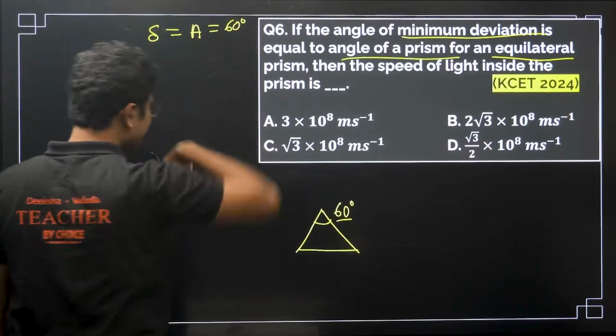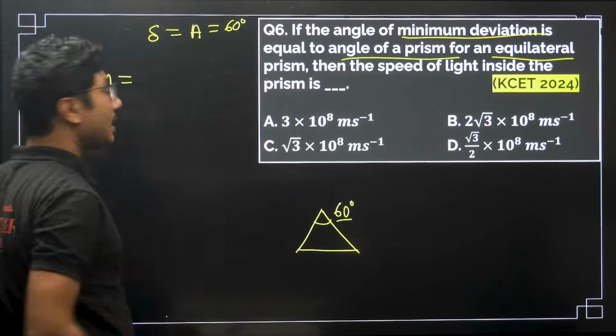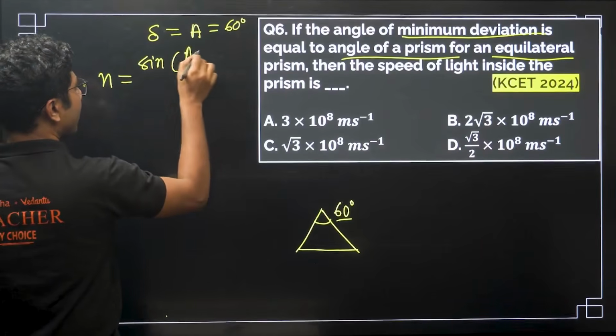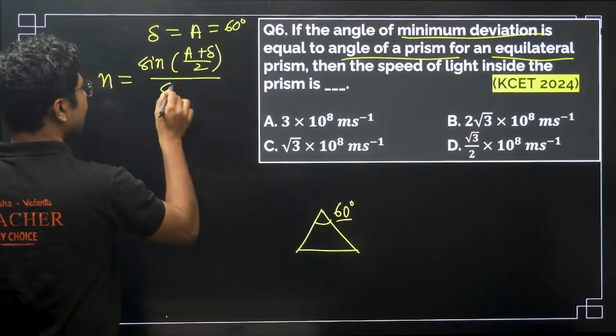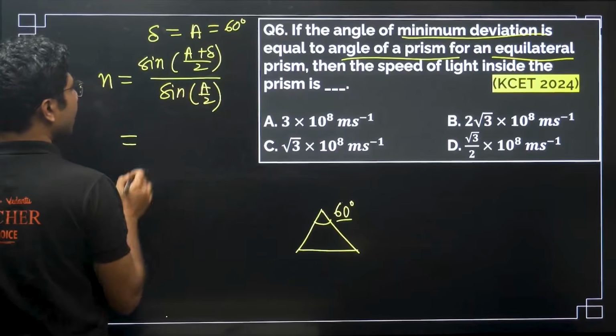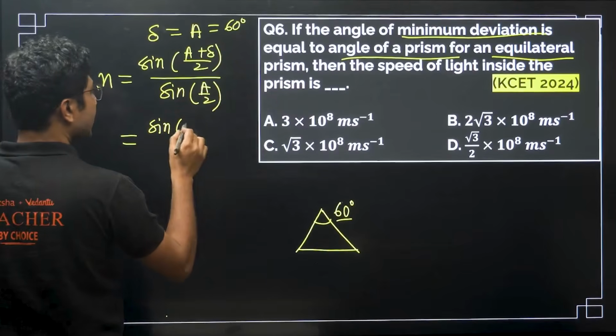Now what is the relationship between refractive index, angle A and delta? It is given by n equals sine of (A plus delta) by 2 divided by sine of A by 2. Almost every year you will see a question from this concept.